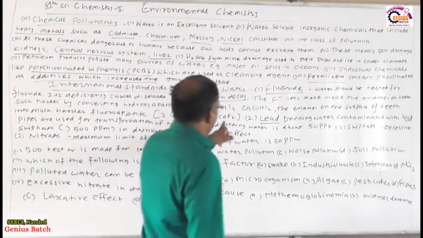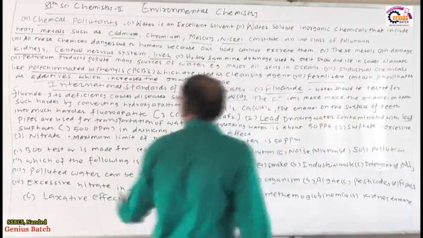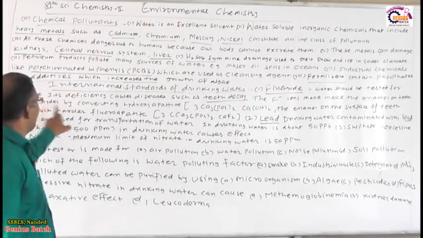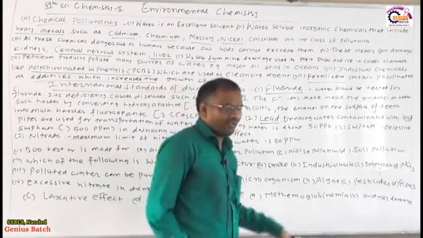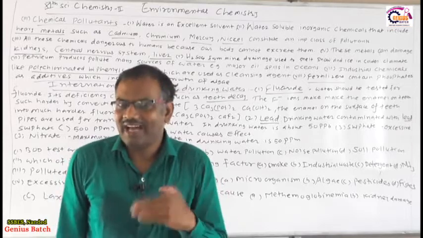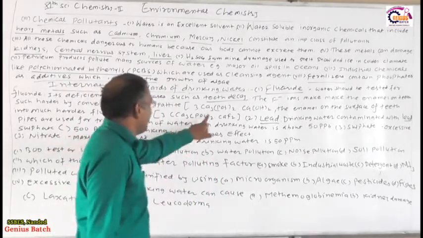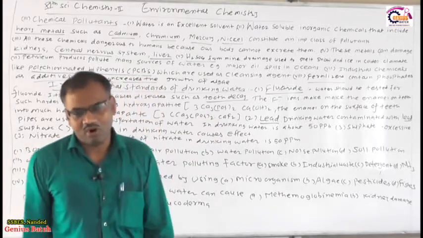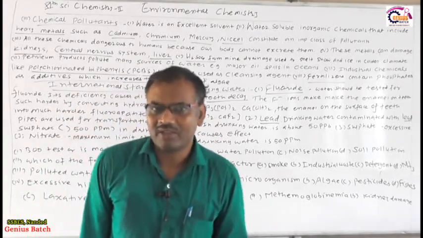So this is one of the things. The fluoride ion makes the enamel on the teeth harder by converting the hydroxyapatite. You know that this is the enamel, the harder part. This enamel contains calcium phosphate and calcium hydroxide.